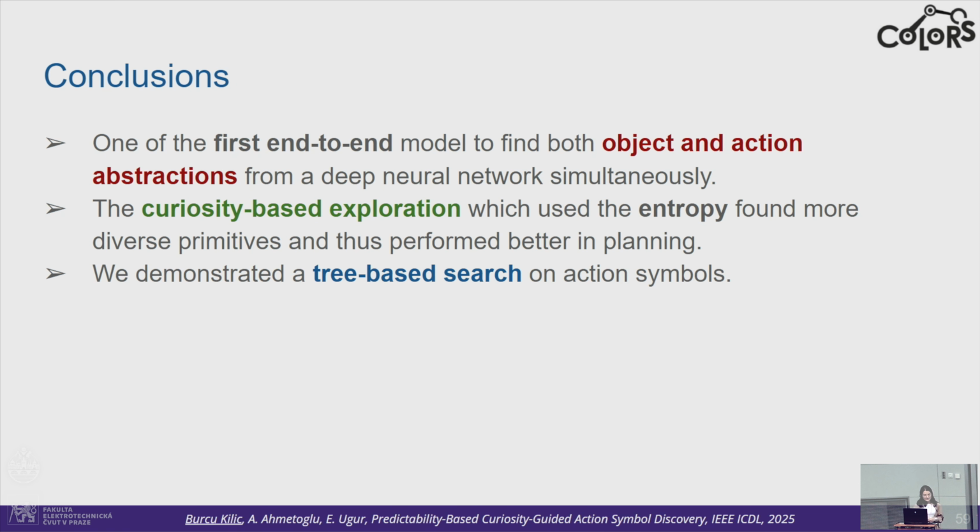So as our conclusions, we are one of the first end-to-end deep learning models to find both object and action symbolic representations simultaneously. We also found that the curiosity-based exploration found more diverse primitives, so it also performed better in planning. And we have also demonstrated a tree-based search on action sequences.